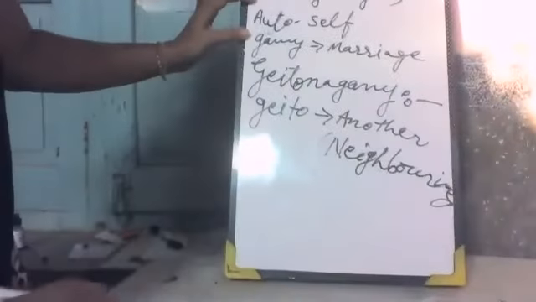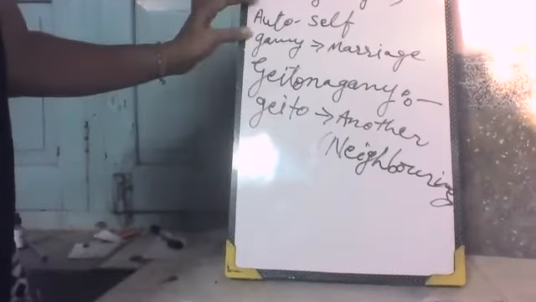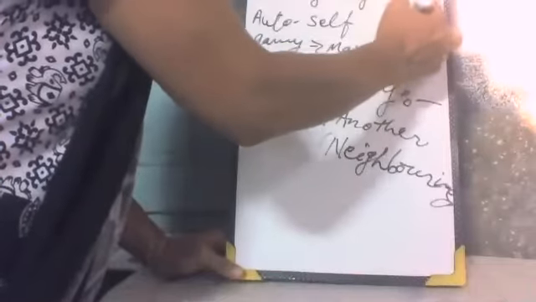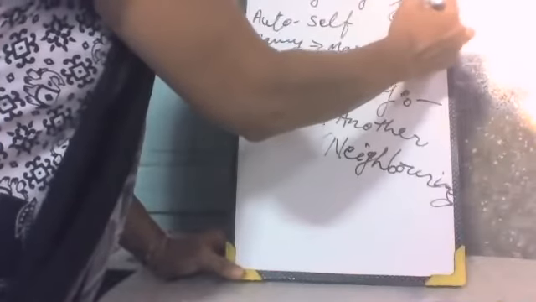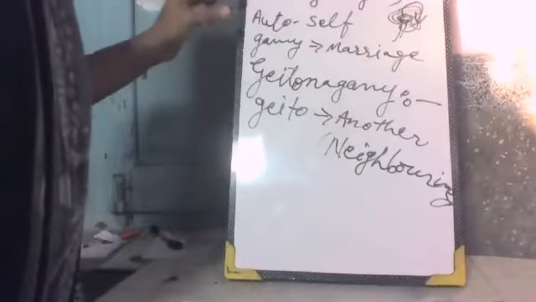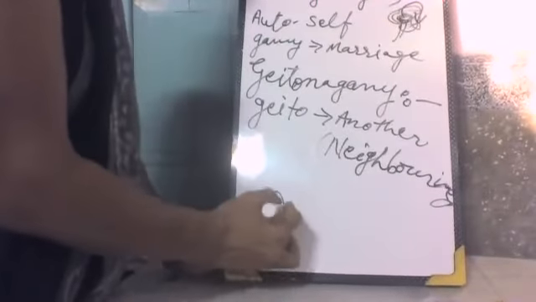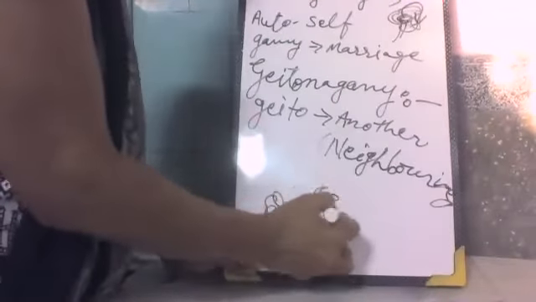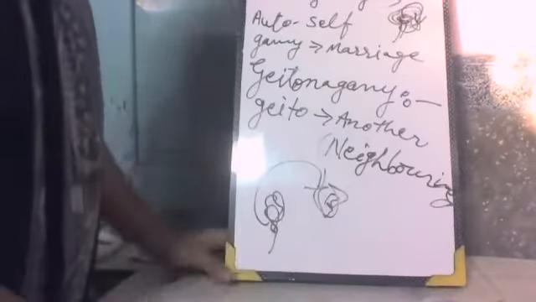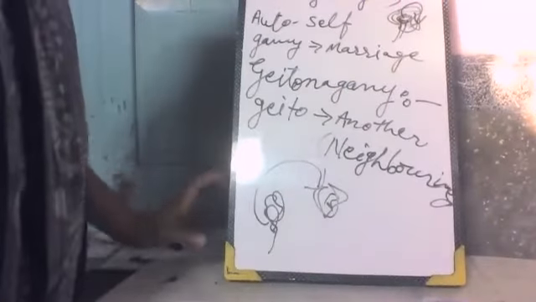In autogamy, the pollen grains reach the stigma of the same flower. Suppose this is the flower having pollen grains. These pollen grains reach the stigma of the same flower. This type of pollination is known as autogamy. Then geitonogamy: the pollen grains reach from one flower to the stigma of another flower. That is known as geitonogamy.